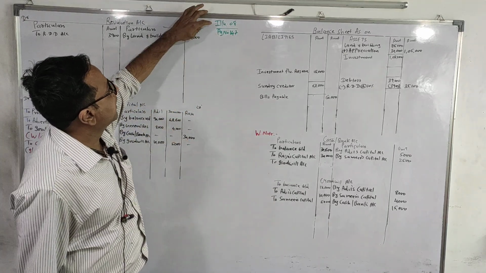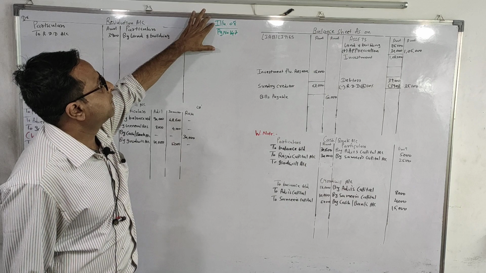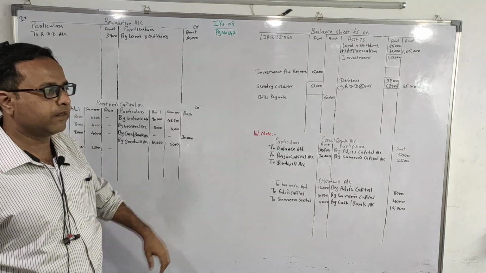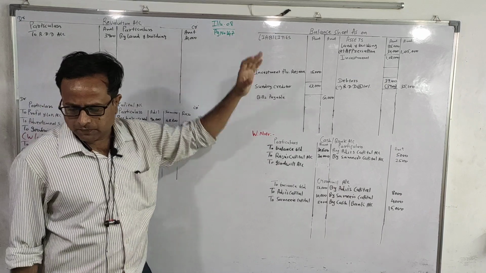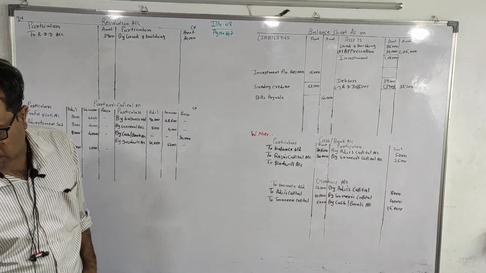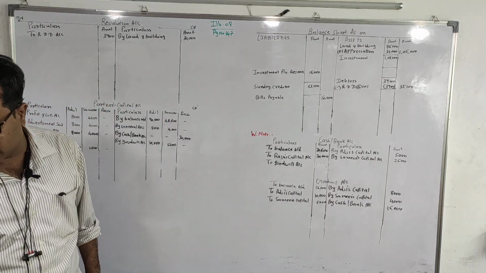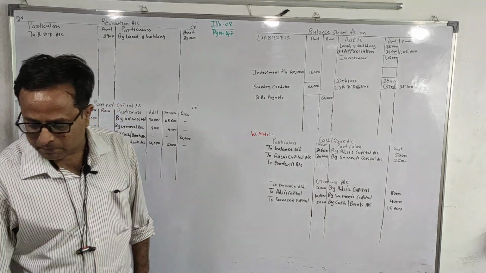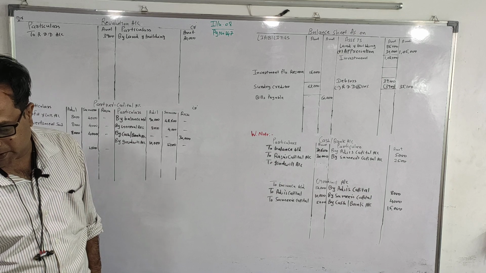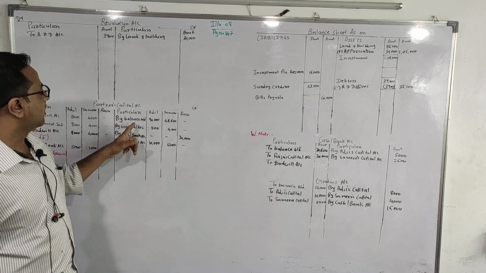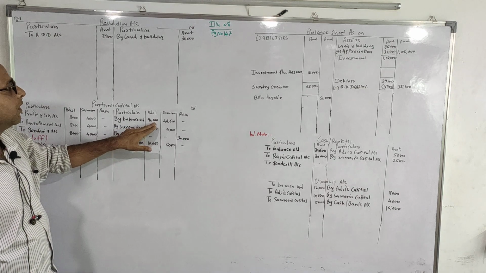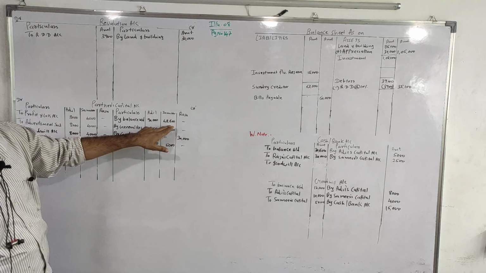Today we are starting with illustration 8 of admission of partner on page number 147. The balance sheet of Adil and Samir, who share profit in the ratio of 2:1, on 31st March 18. Balance sheet as on 31st March 18. Capital account, we will write down the partners' capital on the credit side by balance brought down 90,000 and 48,600.